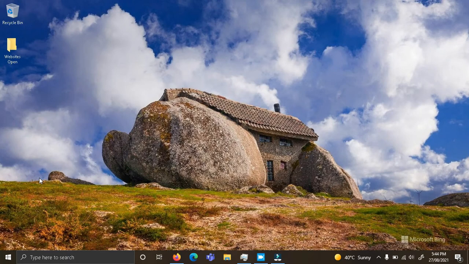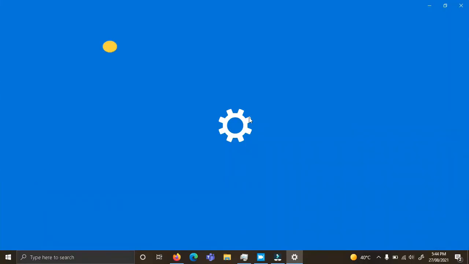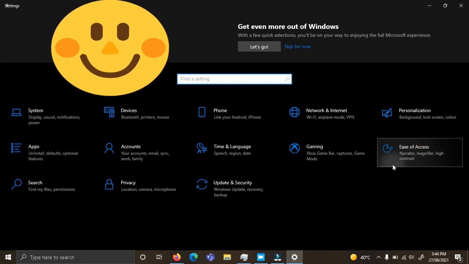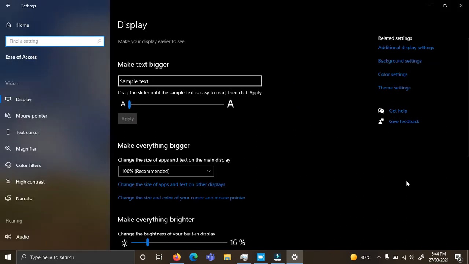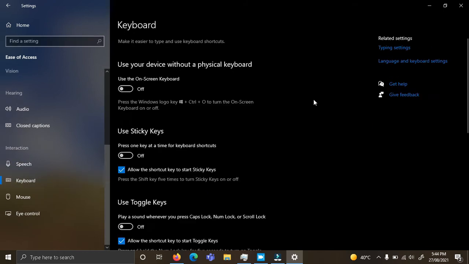If it still hasn't been fixed after the first step, you have to go to Registry Editor. To do that, you have to enable on-screen keyboard. So go to your settings, direct yourself to Ease of Access. Once you're there, go to keyboards and enable on-screen keyboard.